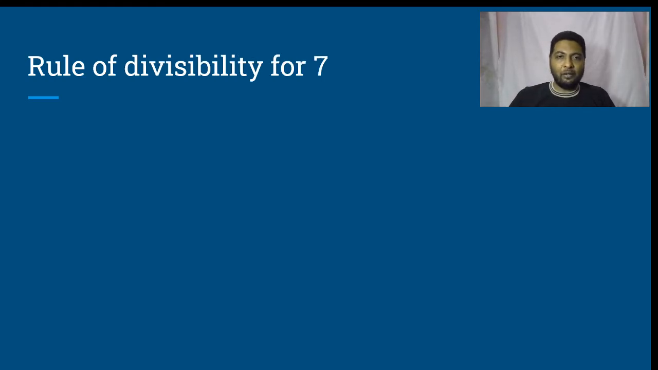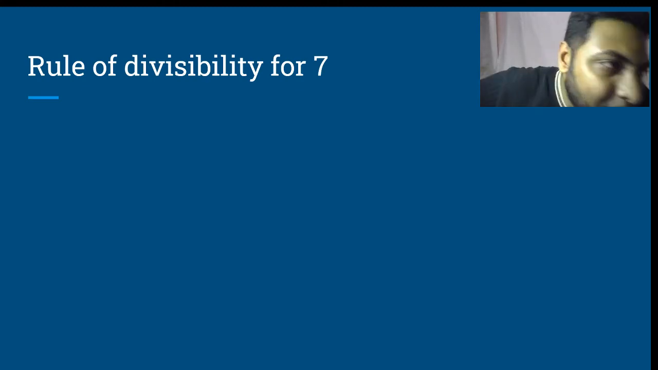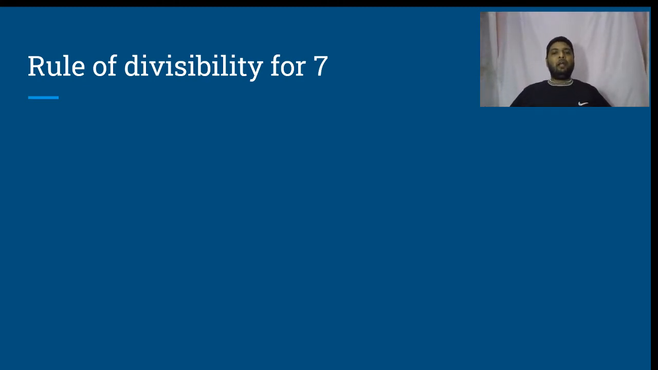Let us look at the rule of divisibility for 7. Anybody? Any thought? What is the rule of divisibility for 7? If we don't find a way, then we say divide the entire number that is given by 7 and then verify. But no, there is a rule of divisibility for 7.